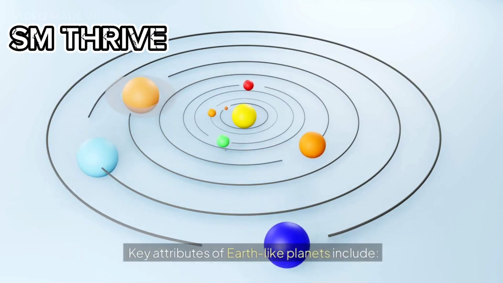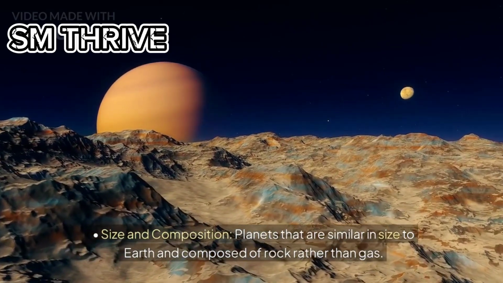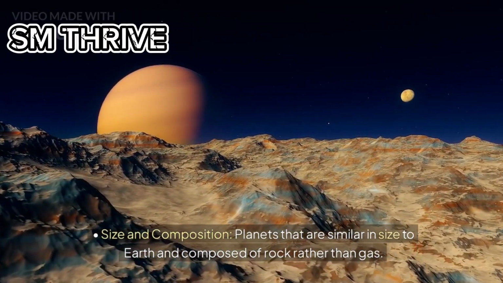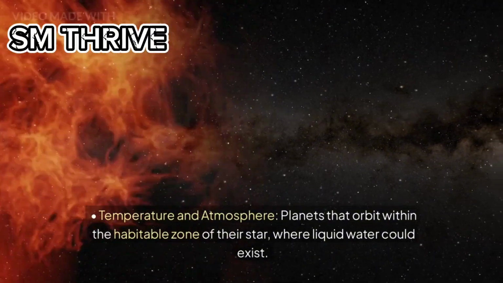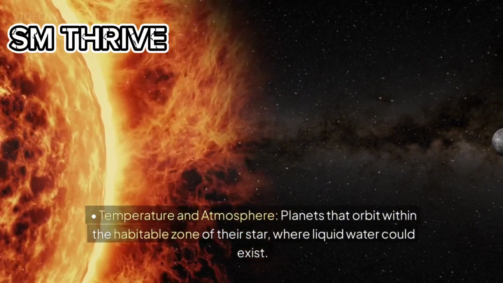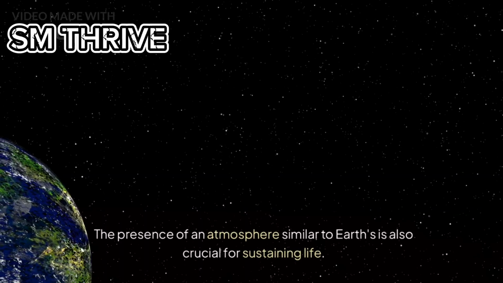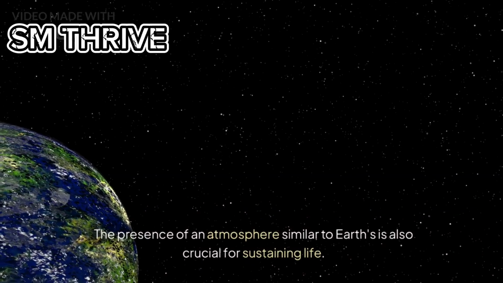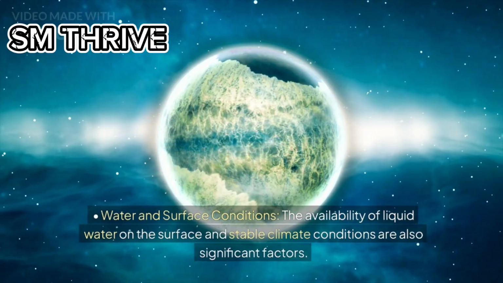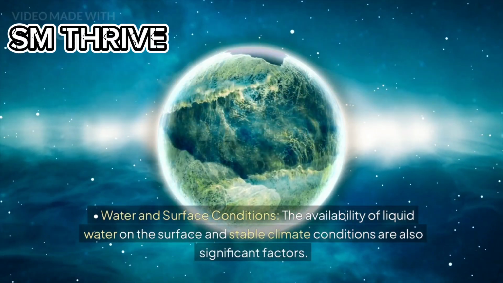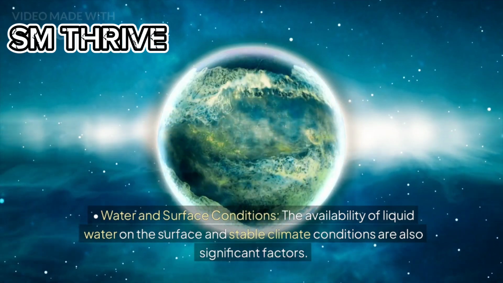Key attributes of Earth-like planets include size and composition: planets that are similar in size to Earth and composed of rock rather than gas. Temperature and atmosphere: planets that orbit within the habitable zone of their star, where liquid water could exist. The presence of an atmosphere similar to Earth's is also crucial for sustaining life. Water and surface conditions: the availability of liquid water on the surface and stable climate conditions are also significant factors.